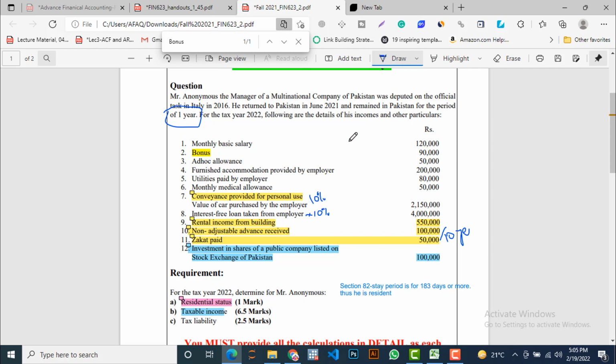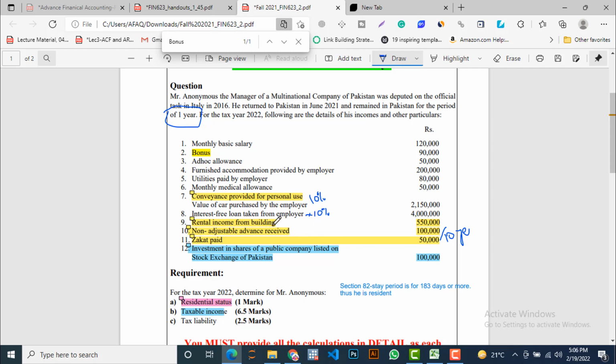Monthly basic salary 120,000, bonus 90,000, Adhoc allowances 50,000, furnished accommodation provided by employer 200,000, utilities paid by employees 80,000, monthly medical allowance 50,000, conveyance provided for personal use. Value of car purchased by the employer is 2.15 million. Interest-free loan taken from the employer 4 million.